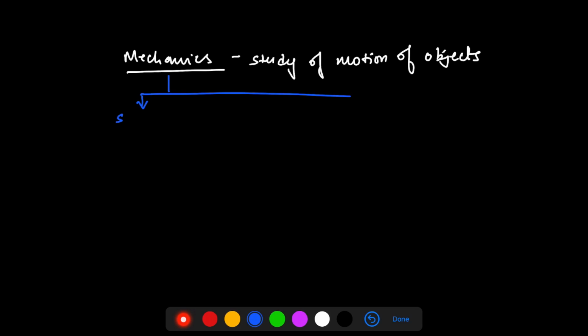Now mechanics further has been categorized into three parts. The first part is which we call statics. The second part is called as kinematics, and the third part is what you call as dynamics. Now mechanics is the study of motion. Now how have you distinguished these three branches, or what's the difference between these three?